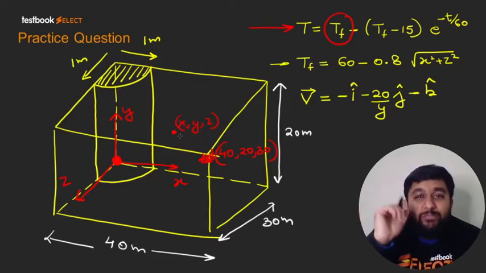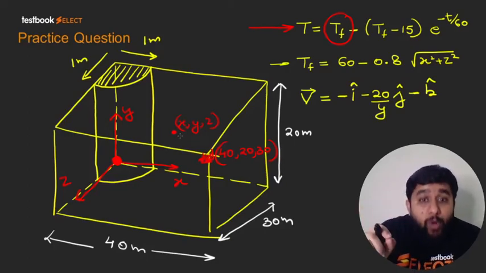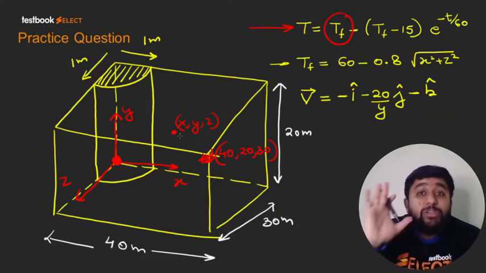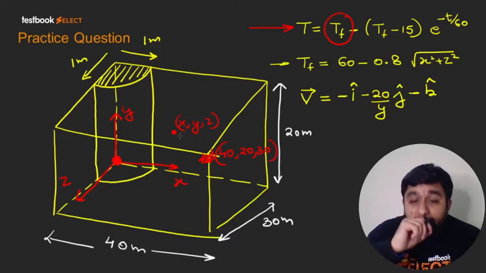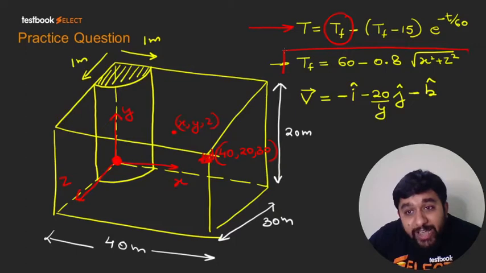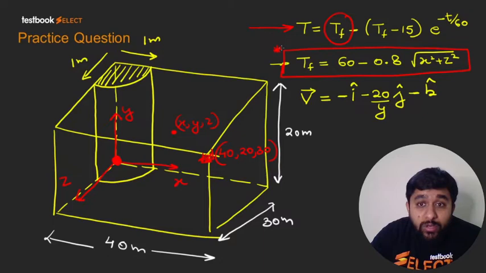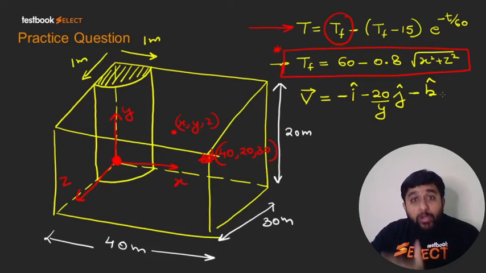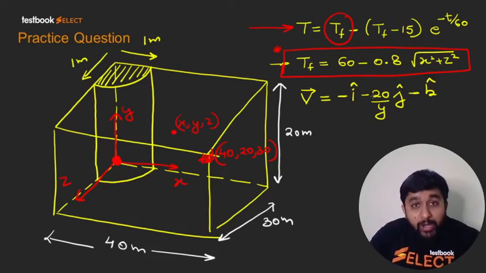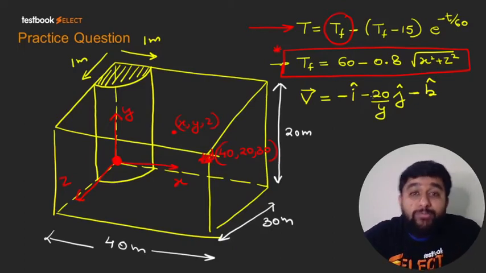So I have made the equation from that. So at a particular point, the temperature is increasing in this manner, where Tf is the final equilibrium temperature at the point. And how do you find out the final equilibrium temperature at any point? By this equation. So they are asking you, from the time instant when the bird enters the room to the final time instant when the bird lands on the floor, how much temperature difference does the bird observe? Do you understand?